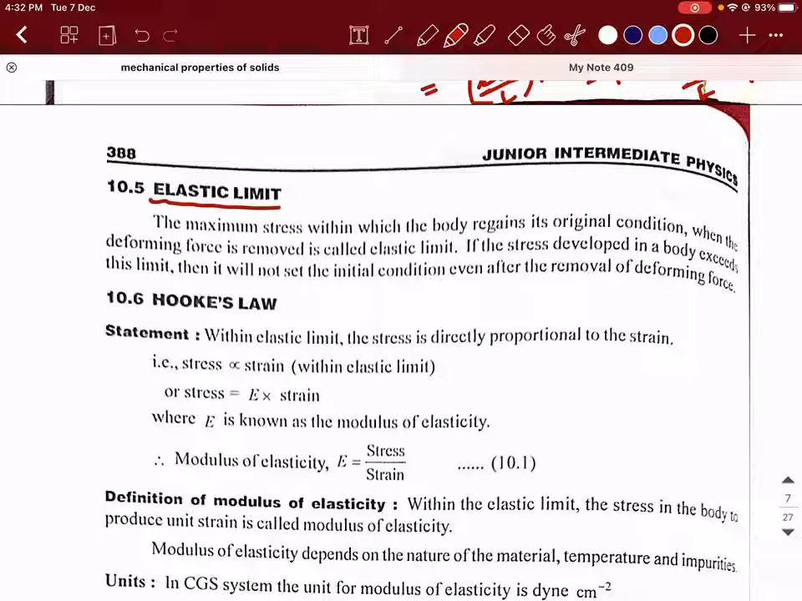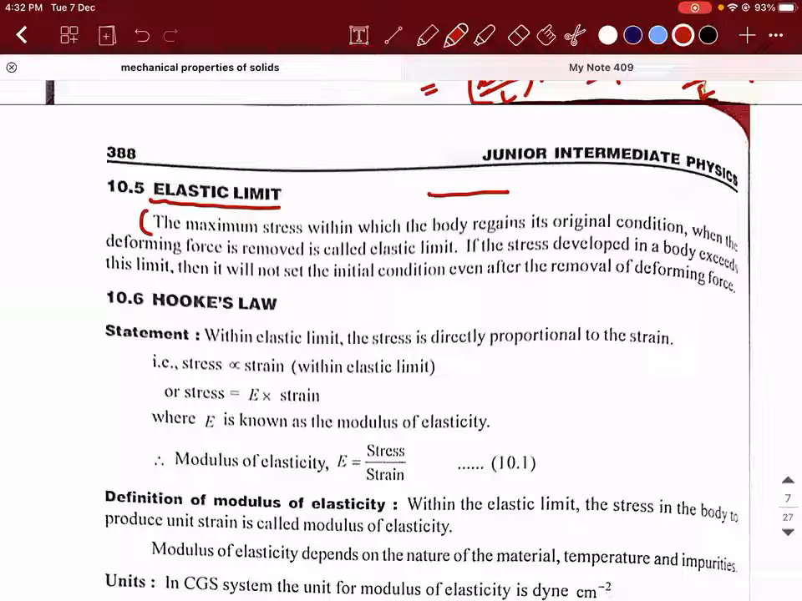The name is suggesting something. What is elastic limit? Limit means what? Limit is maximum value. Right. So what does elastic mean? Elastic means something to do with elasticity. So if you take an object, what will happen, guys?